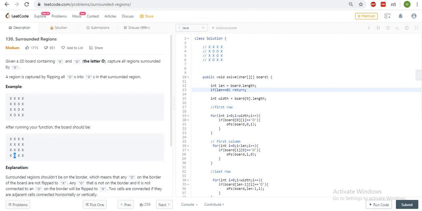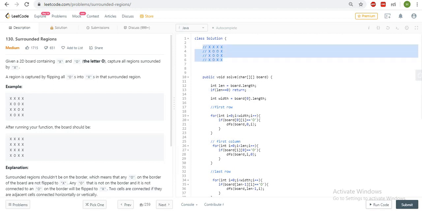So here this O is on the edge, so this is not surrounded by X, so we cannot change this O to X, right? Likewise, you can see one more example. Suppose here also we have an O, right?